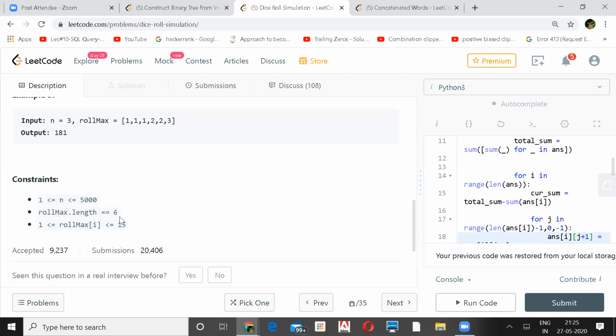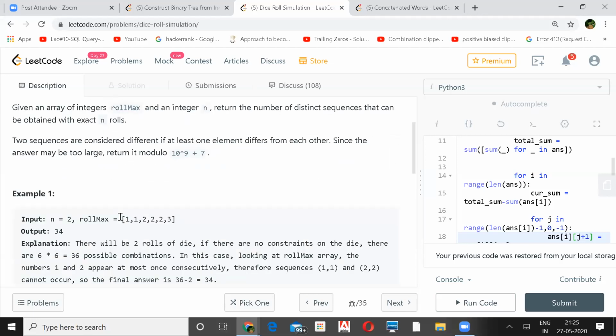But again here, n is less than 5,000 times we can roll, right? Yeah. So you can roll 5,000, but your constraints can be only till a maximum of 15. You cannot go more than that. Is it correct? Because roll max is a constraint, right? Whatever is the value given there, that will be the limit. That means if we take one, only 15 times one can occur. More than that, it shouldn't occur, right? Yeah. Even if I roll the die 5,000 times, only 15 times it should be repeated.